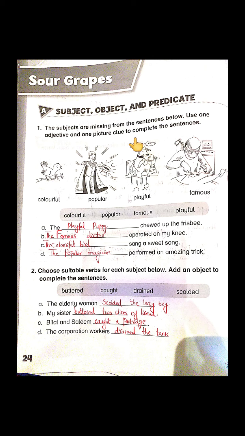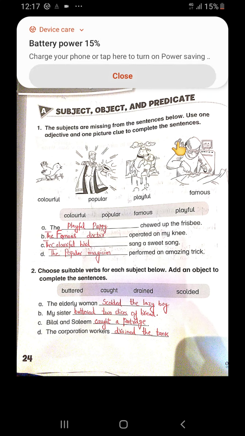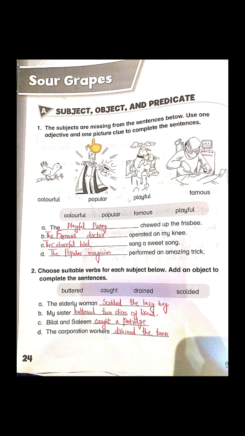So in this exercise, what they want us to do: the subjects are missing from the sentences below. Use one adjective and one picture clue to complete the sentences. Students, can you see that they have given us picture clues and they have mentioned adjectives at the same time? Adjectives tell us more about the subject, like the words colorful, popular, famous and playful.